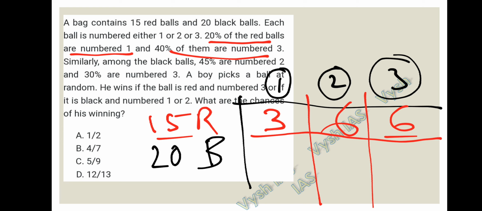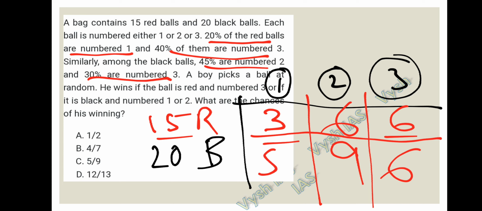Coming to the 20 black balls, they have given 45% are numbered 2. 45% of 20 is nothing but 9. And 30% are numbered 3. 30% of 20 is 6, so 6 are numbered 3. The remaining is 5, so 5 black balls are numbered 1. They have given he will win if the ball is red and numbered 3.